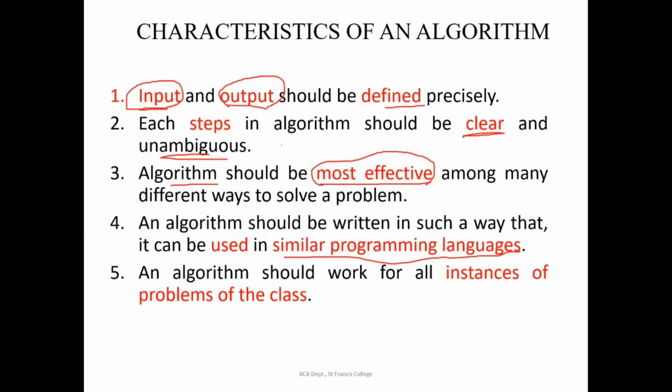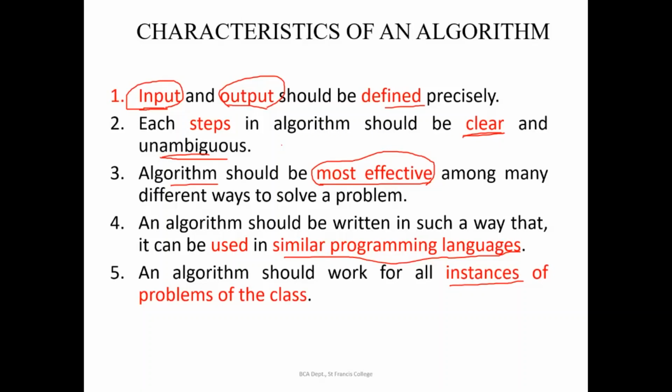It should work for all instances, meaning for all the inputs we are giving. If the first time I run the algorithm, converted into a program, with 10 numbers it works, and the second time with another set of 20 numbers it does not work, then your algorithm is wrong.